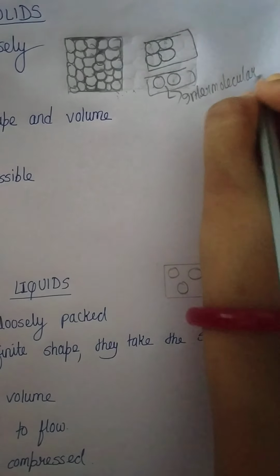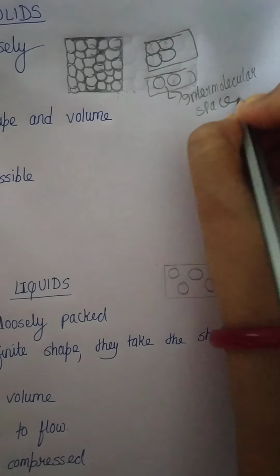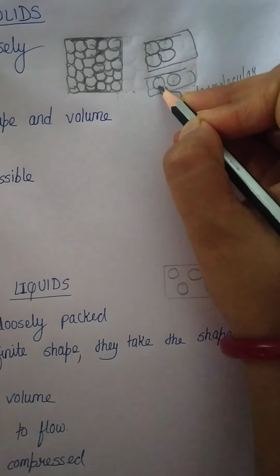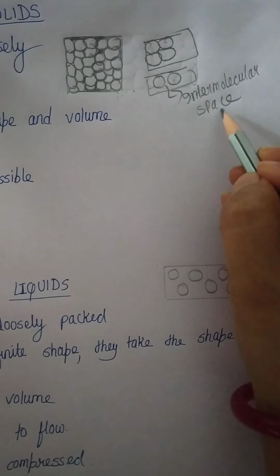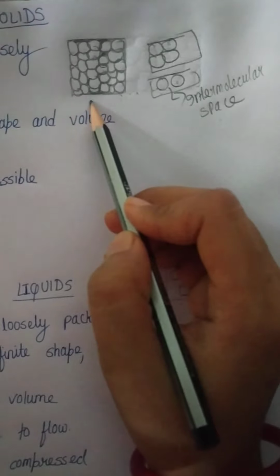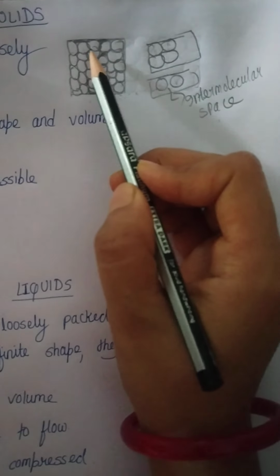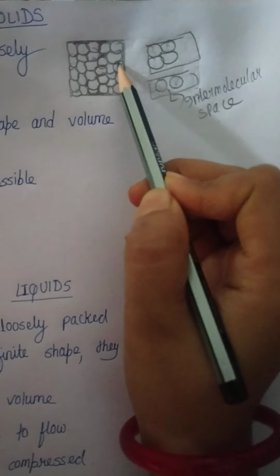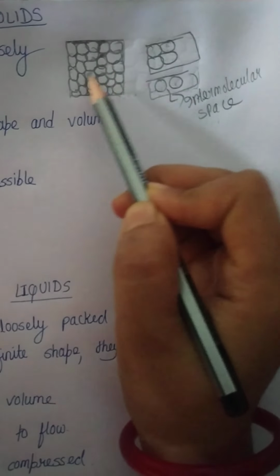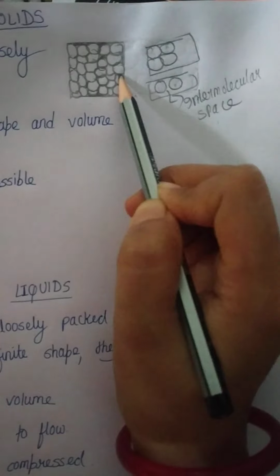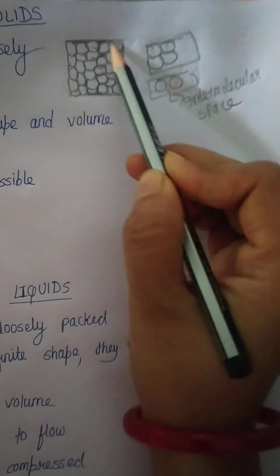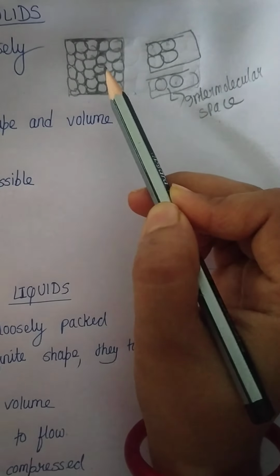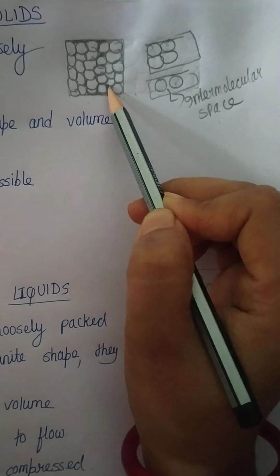But in the case of solid, the molecules are so closely packed that they lack intermolecular space. They do not have any intermolecular space. Here the molecules are very closely packed and that's why they are very hard in nature.